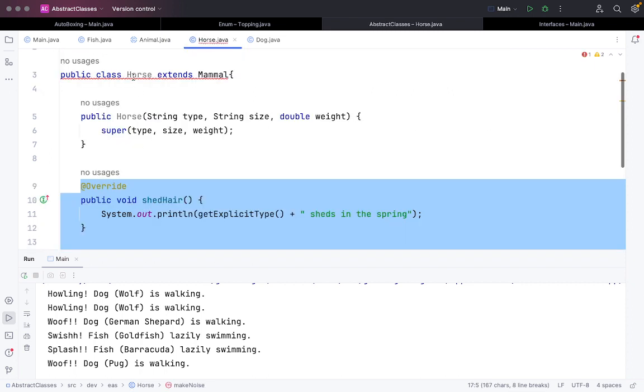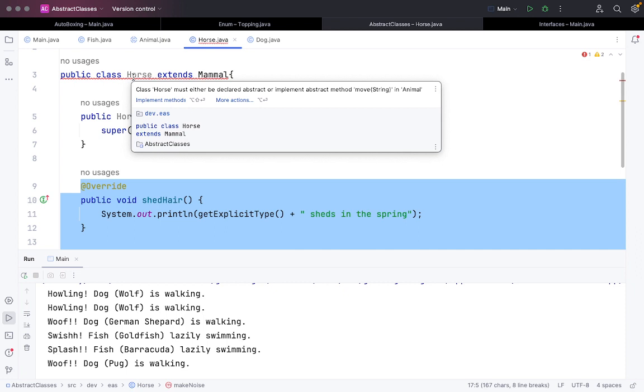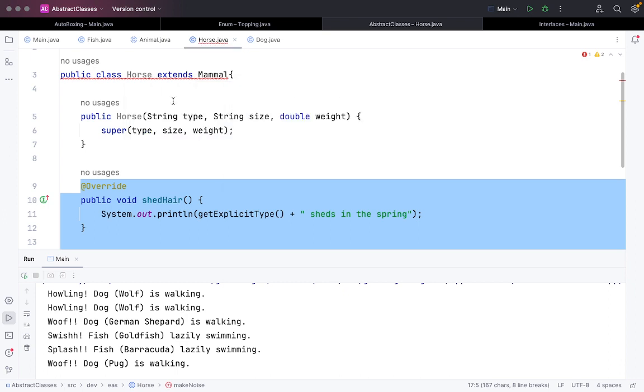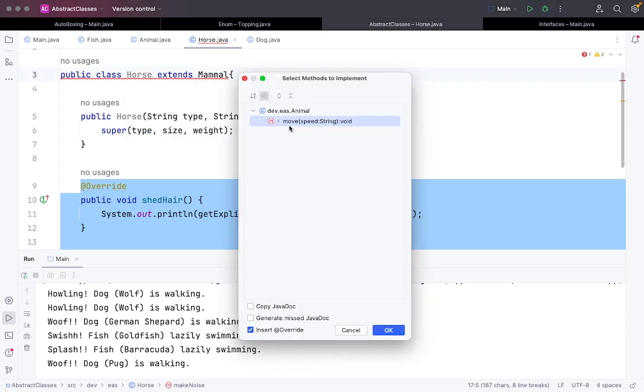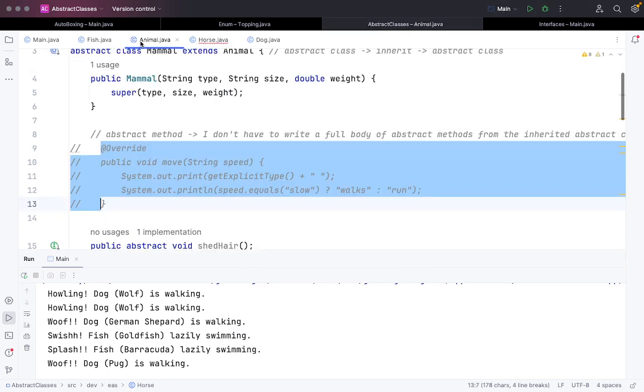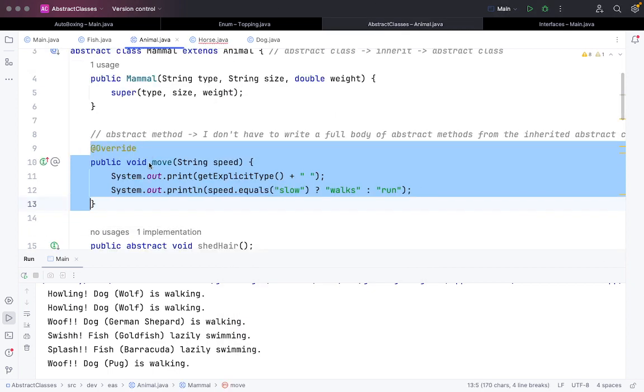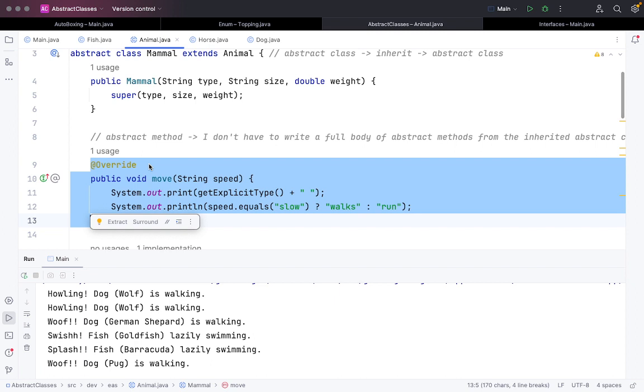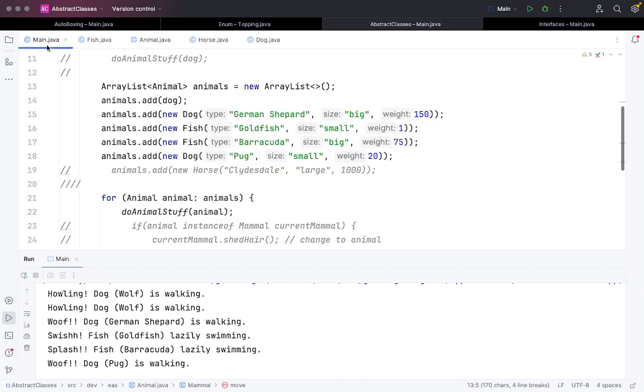So here you can see that again a red line came for the class called mammal. It's saying that I have to implement the abstract method called move string. So if I look at this, I have to implement this method move string from the animal type. Okay, so this is a difference that is present when you're dealing with multiple abstract classes.